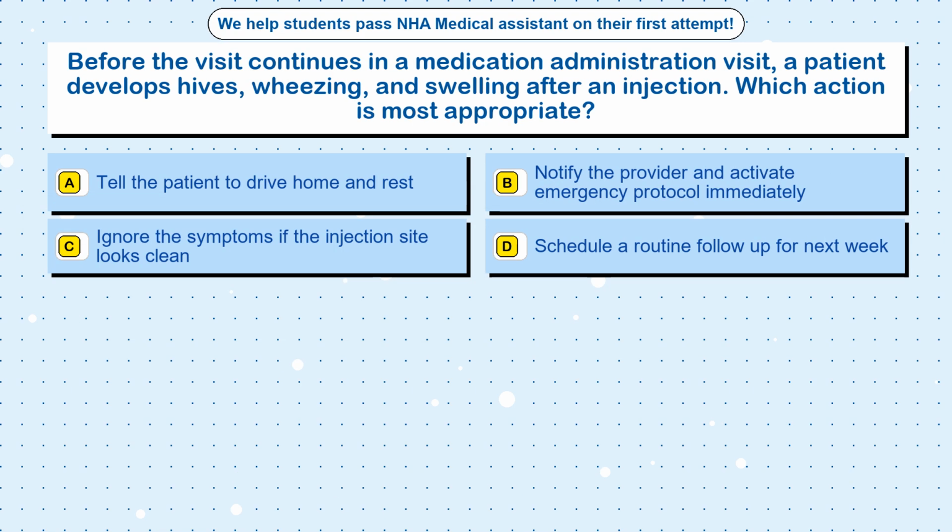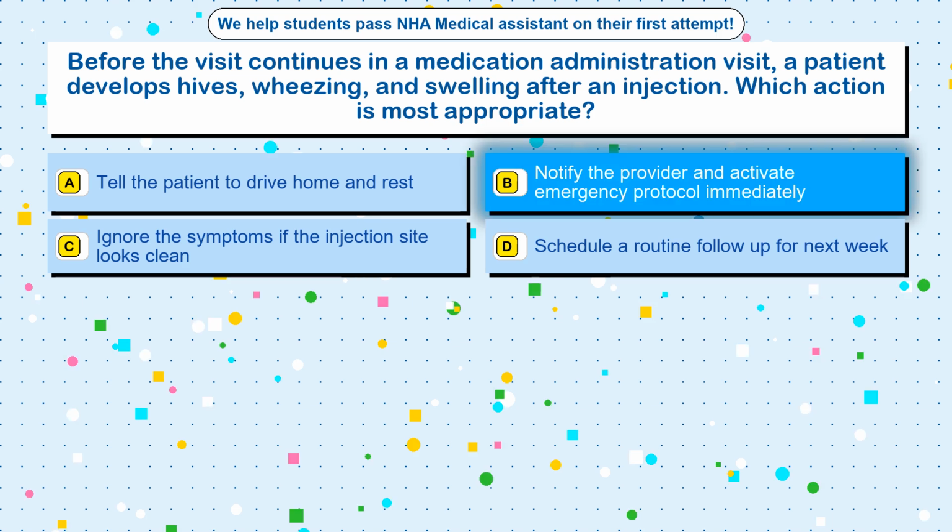Question 20. Before the visit continues in a medication administration visit, a patient develops hives, wheezing, and swelling after an injection. Which action is most appropriate? Option A. Tell the patient to drive home and rest. Option B. Notify the provider and activate emergency protocol immediately. Option C. Ignore the symptoms if the injection site looks clean. Option D. Schedule a routine follow-up for next week.